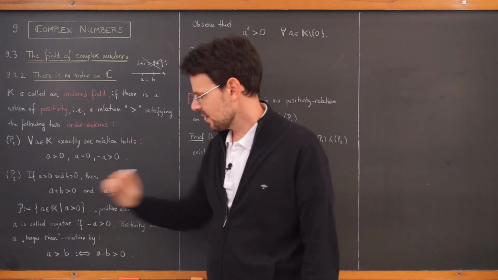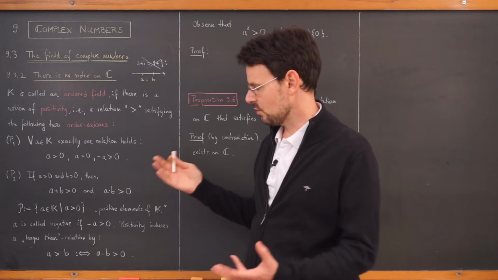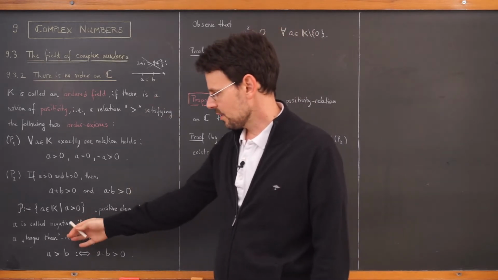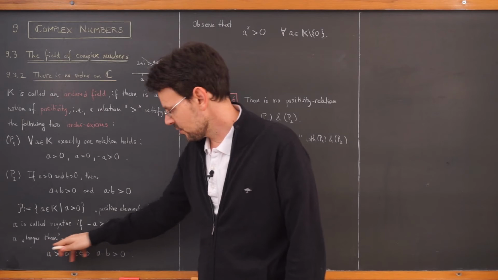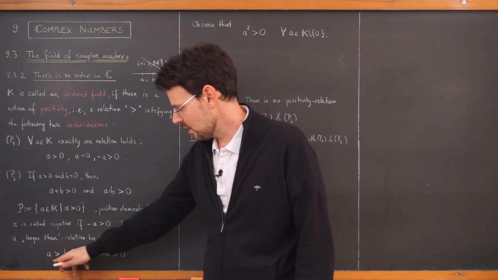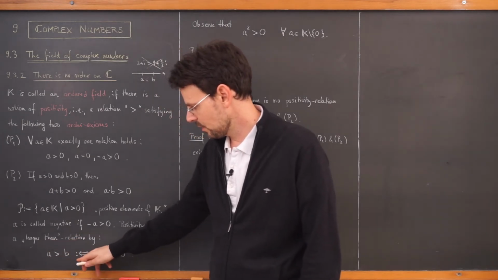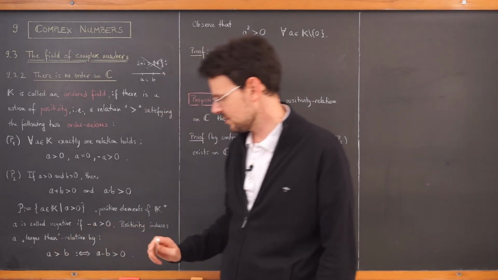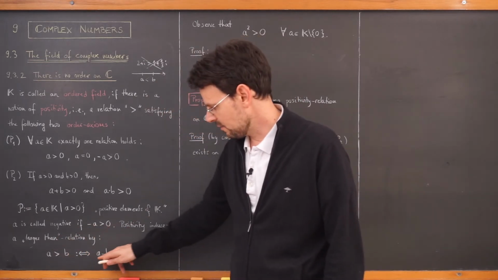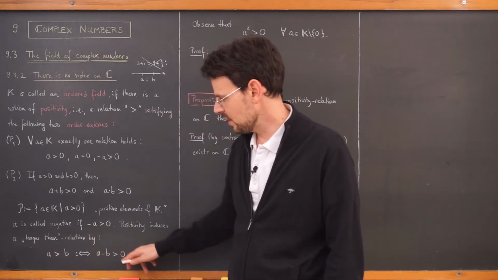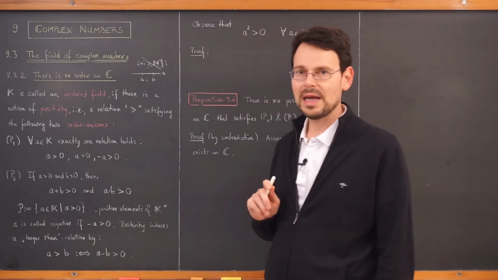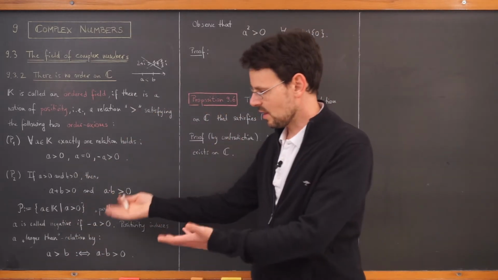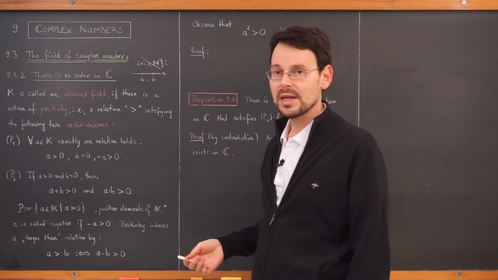And if I have such a notion of positivity, then it's easy to define an order relation, a larger-than relation, by saying a is larger than b if and only if the difference a minus b belongs to the positive elements. And this, of course, in the real numbers is our well-known order relation.